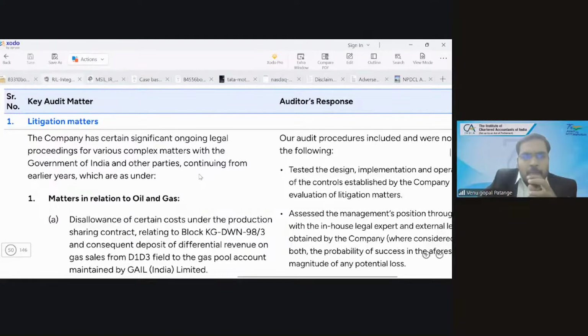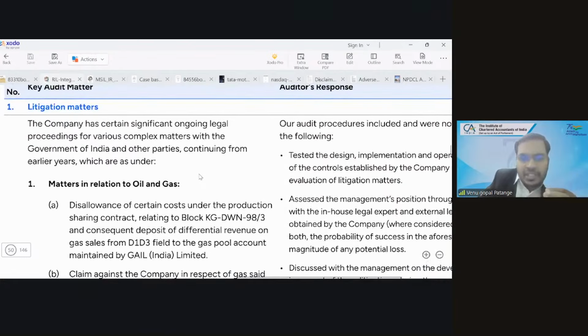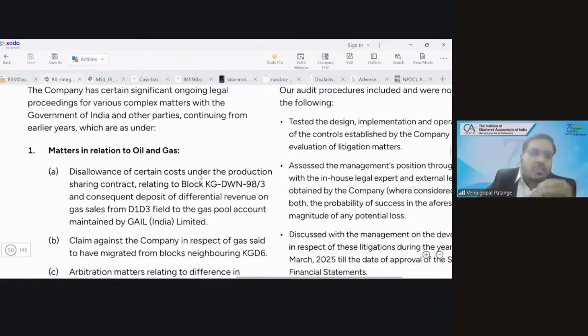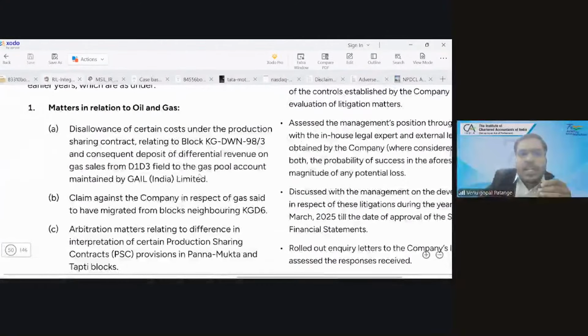Yeah. So the company has certain significant ongoing legal proceedings for various complex matters with the government of India and other parties continuing from earlier years, which are as under. So there are different cases going on, pending litigations, which are complex, with the government of India and others. So they have given details of those cases. Okay. Now, how has the auditor addressed this?